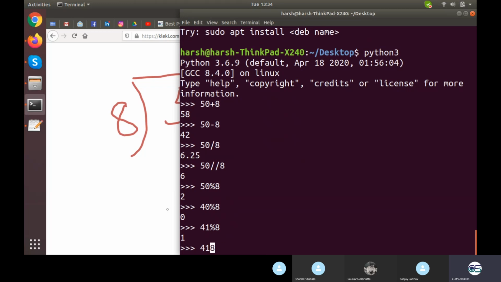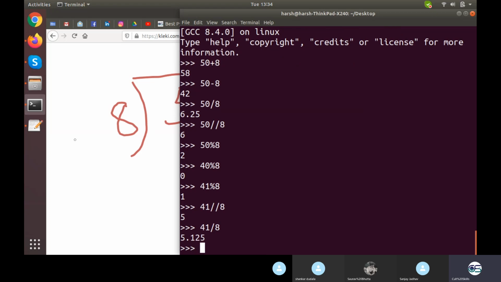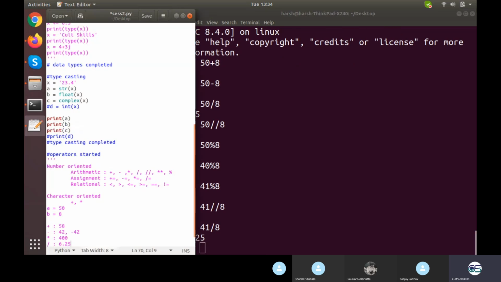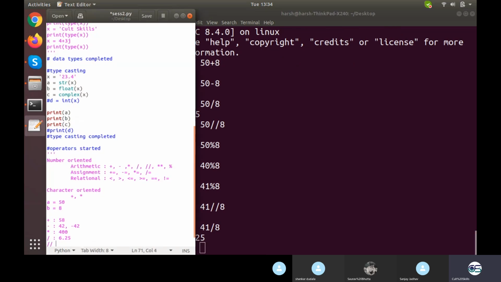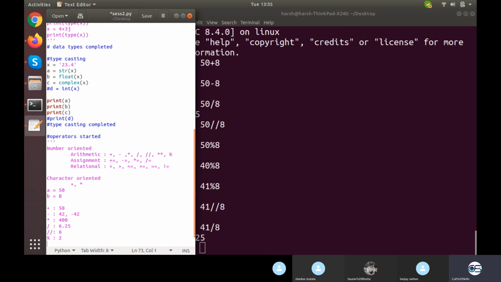Okay, and 41 double divide 8 would be 5. 41 single divide 8 would be 5.125. And the same way what we are getting right here: double divide will give you 6, modulus will give you 2.